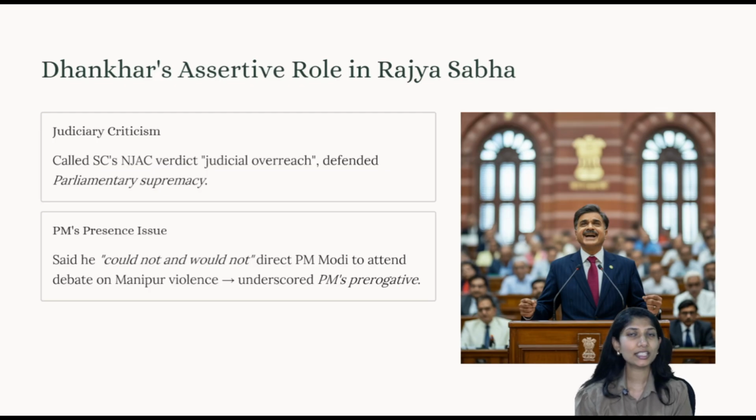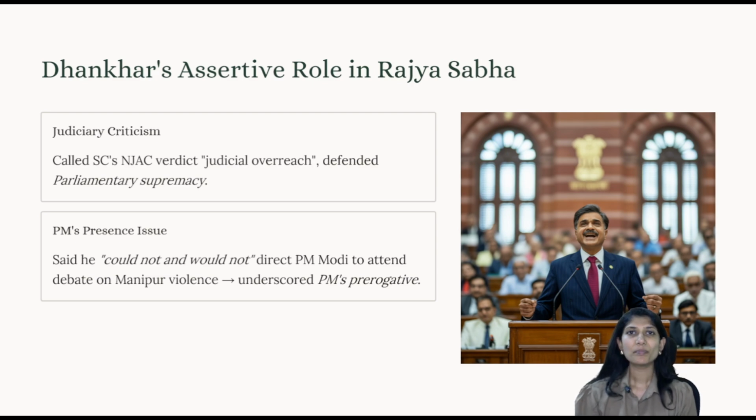Let us see some small instances of how exactly it was assertive. Another thing is with respect to the PM's presence issue. During the Manipur issue, members in Rajya Sabha were asking the chairman, that is the Vice President, where the Prime Minister is, and that he has to come to the house.